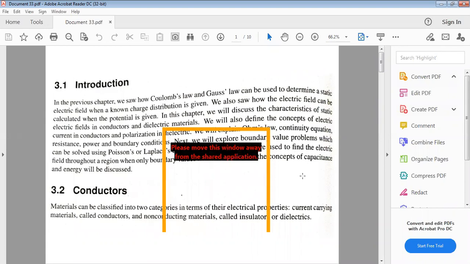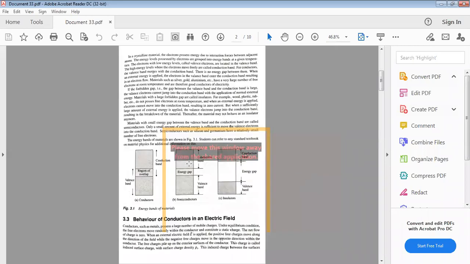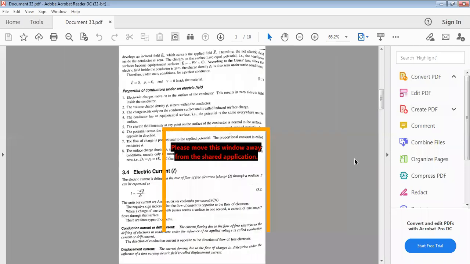See here, as per electromagnetic field theory, these materials are classified into two categories: conductors and insulators. Not semiconductors. Remember that point. So current carrying materials are called conductors. Non-current carrying materials are called insulators. This classification is also right.